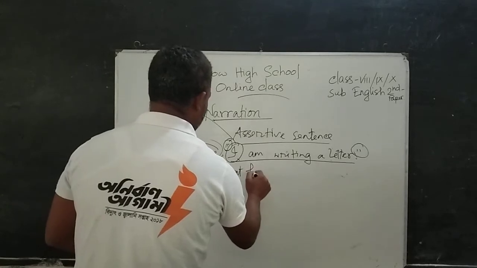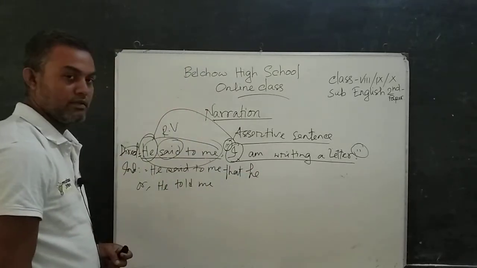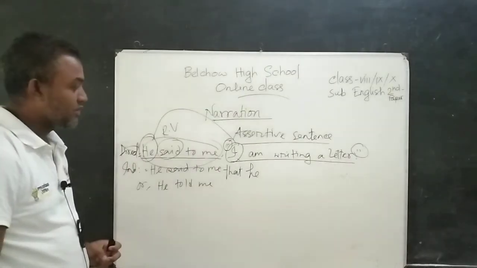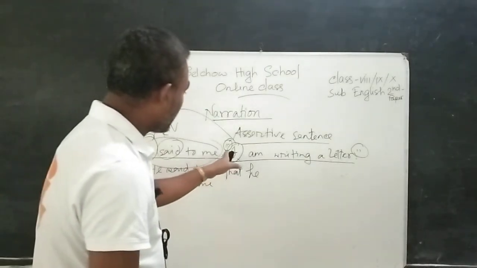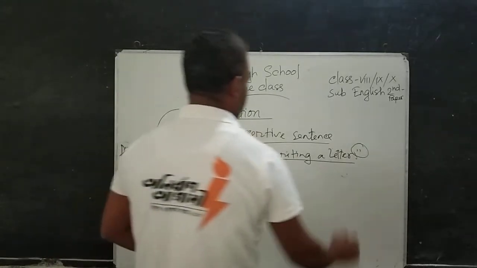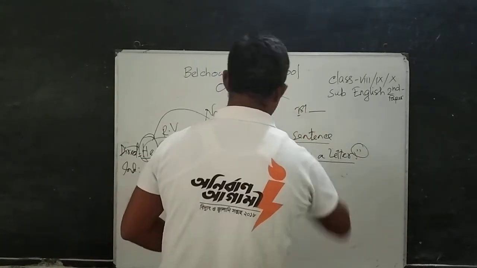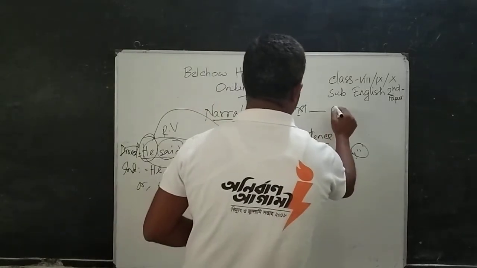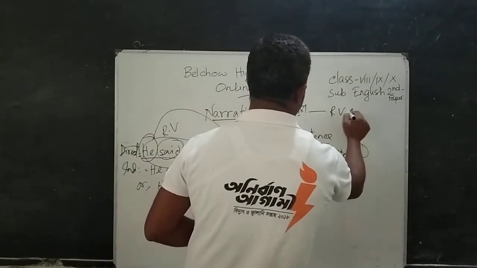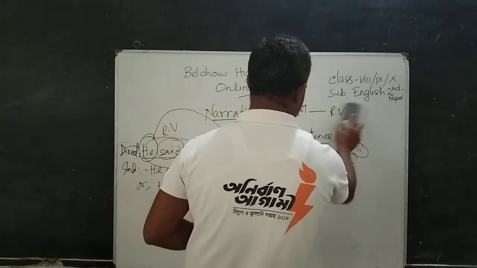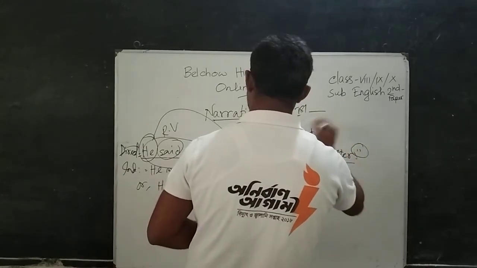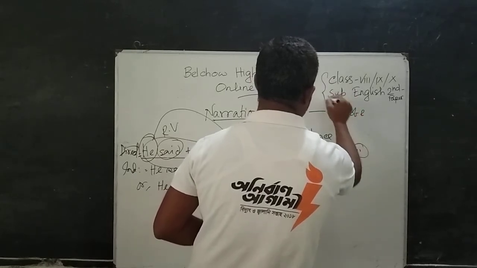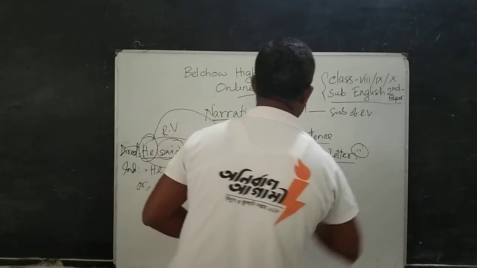So, he will be used here. Here, I means he. So if the subject is first person, we have to follow the subject of the reporting verb.